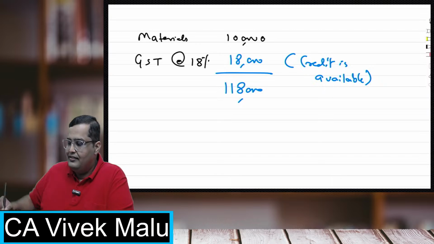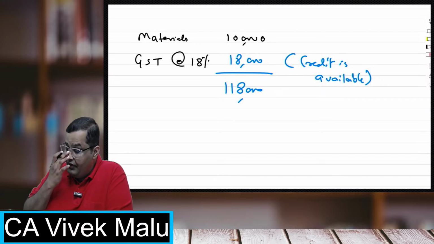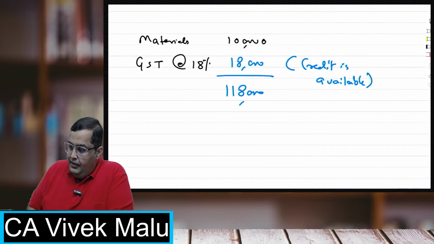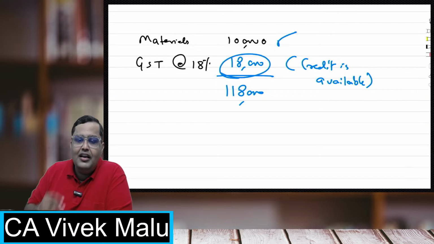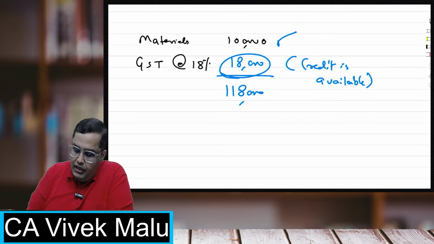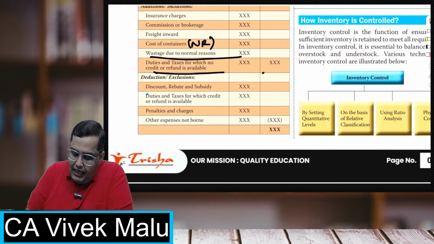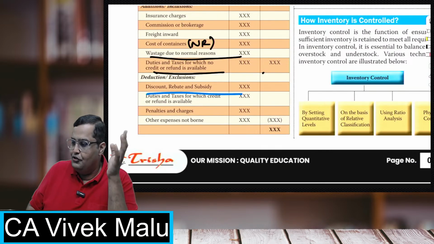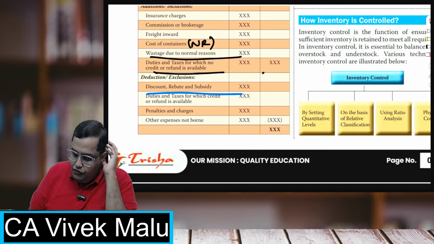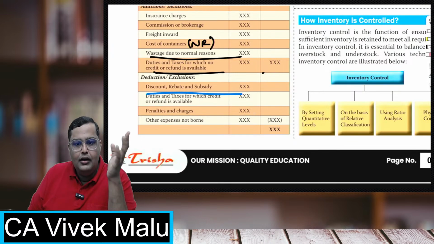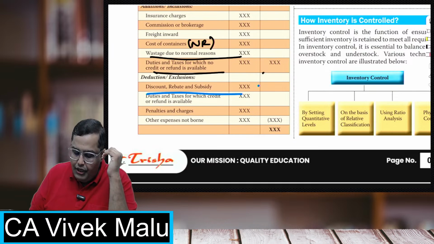Yes, all of you, your answers are definitely correct. The correct answer is basically 1 lakh. If I'm receiving a refund of it, if I'm receiving a credit of it, I should not take it in cost. Similarly, if there are any trade discounts, you don't have to take that, you have to remove them, for which refund is available.